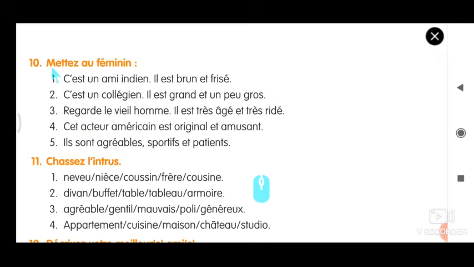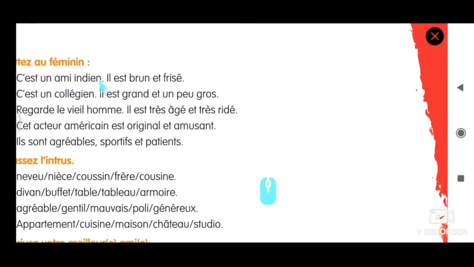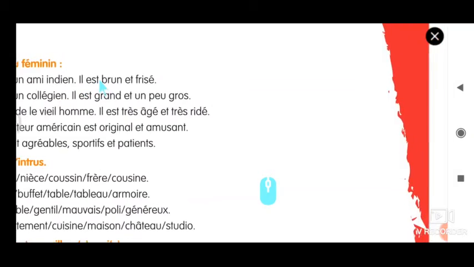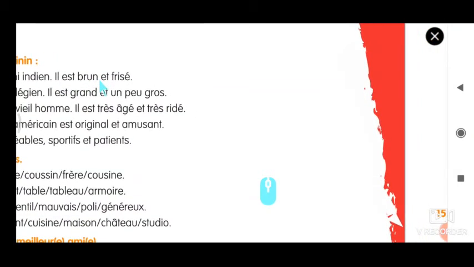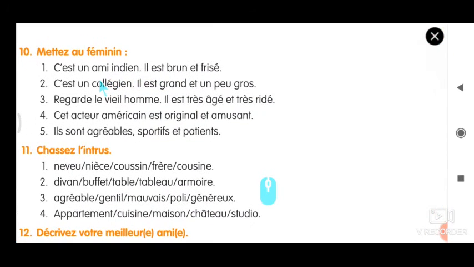So 10 is nothing but, as you have learnt last year, you have to change this into feminine. Feminine is nothing but, if it is UN, you have to change it to U-N-E. Ami, you should add an E. Ancien, you have to add N-E. Il should become Elle. Brun should become N-E. Frisé, you have to add an E here. You try this on your own. Anyway, I will show you the answers in the next class.